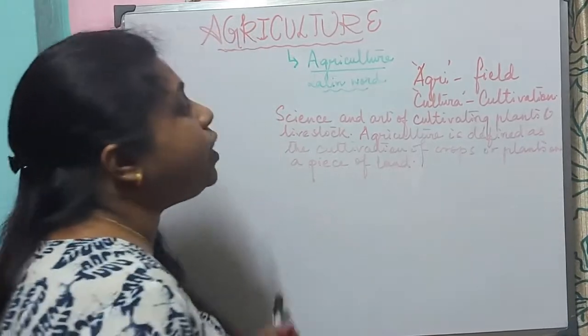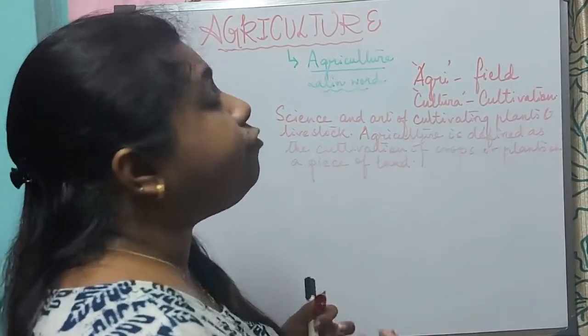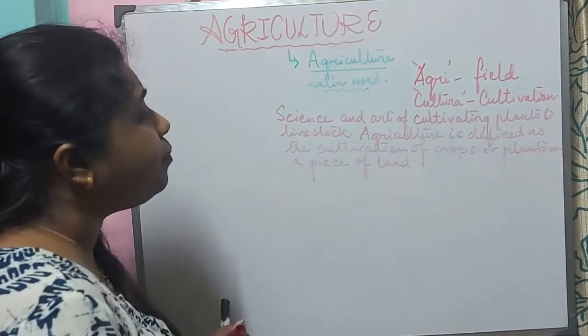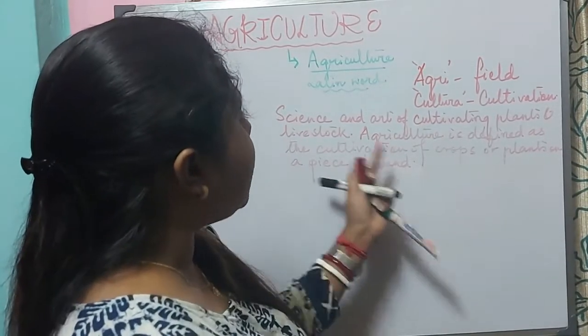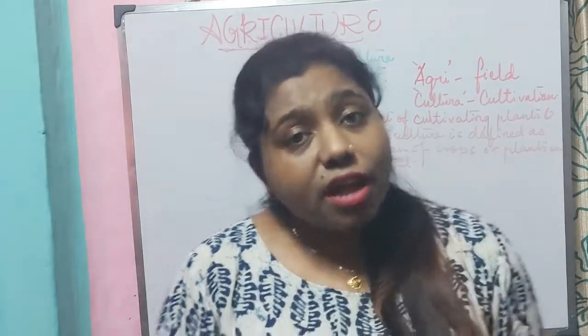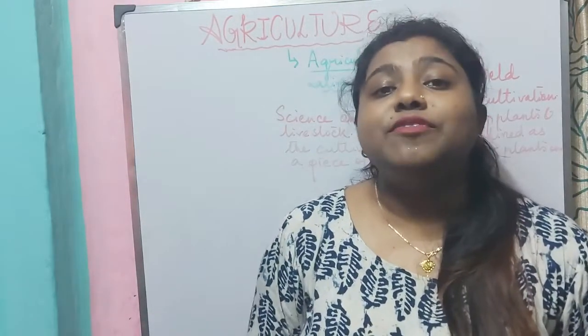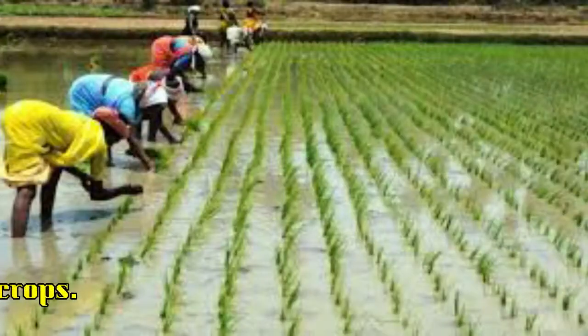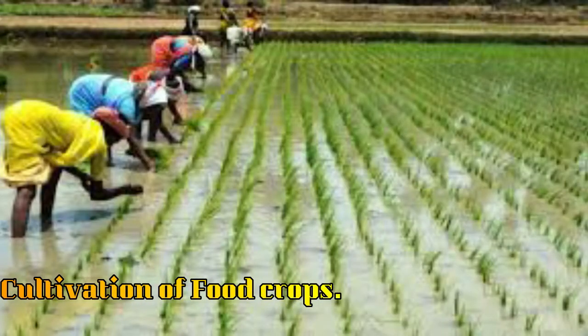Means the science by which we grow the food plants. So what is agriculture? It is defined as the science and art of cultivating plants and livestock. That means, in simple terms, we can also say that agriculture means the cultivation of food crops, right? By which we can grow crops and that can be utilized by human beings.